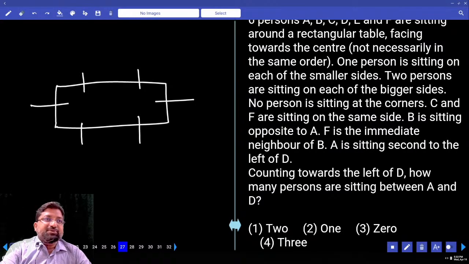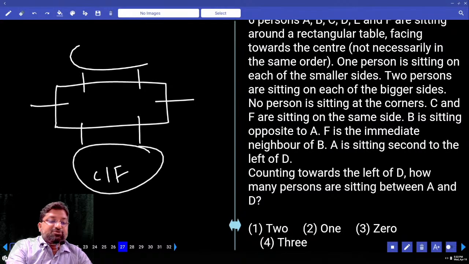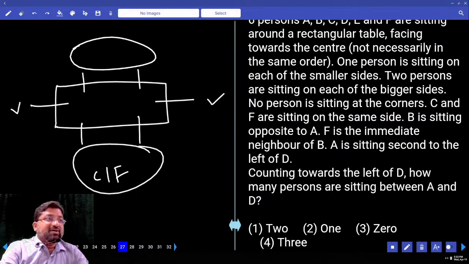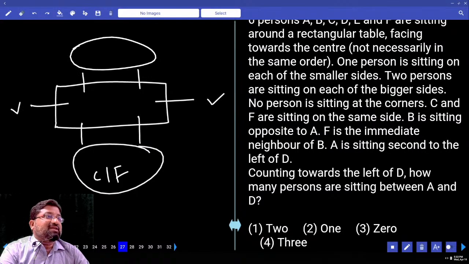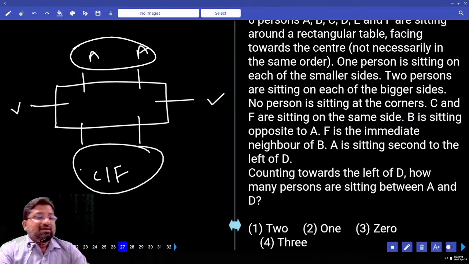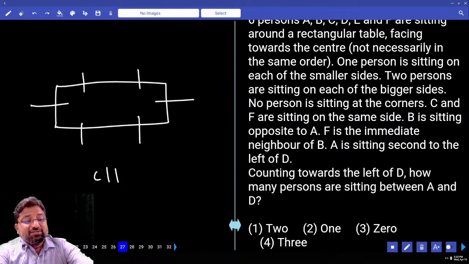B is sitting opposite to A, so fix your mind. C and F occupy these two or these two places. At that time, who are opposite here? A and B are opposite to each other, meaning they definitely have to sit only along the shorter sides. Because if A takes this place, C or F would come opposite here, and wherever A sits, C or F would be opposite, and vice versa, the same story again. So from this point it is very clear that B and A are sitting along the shorter sides. Understood? Next.